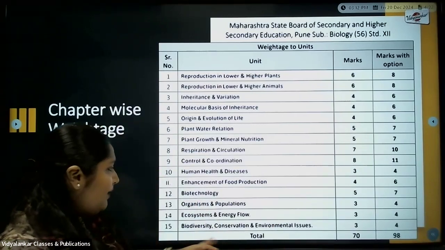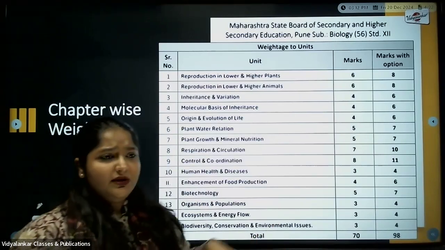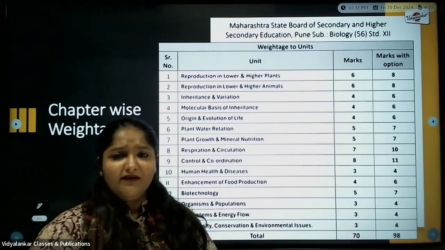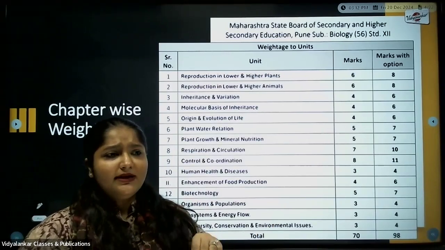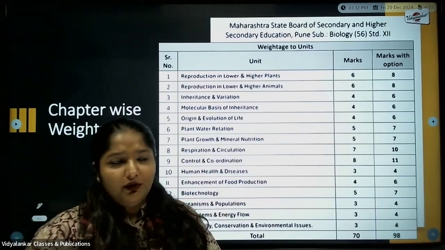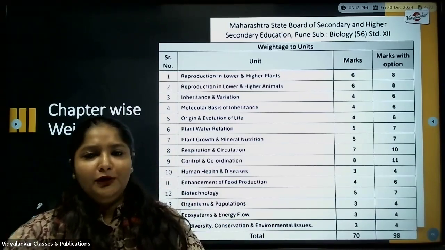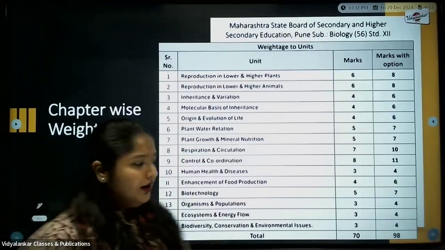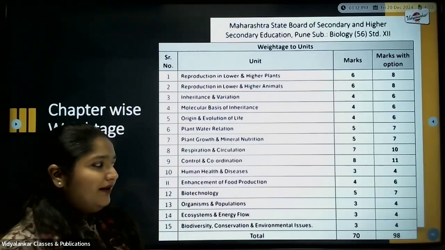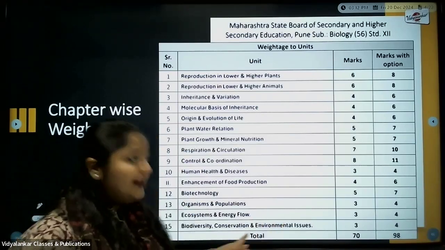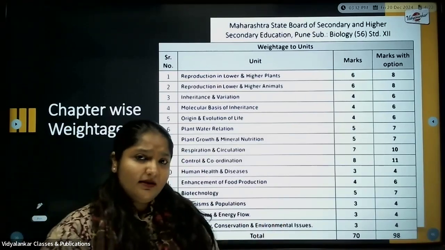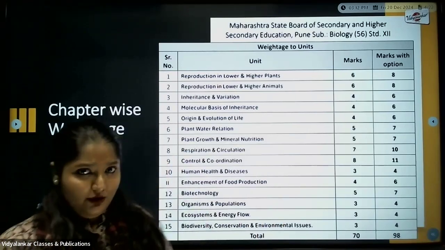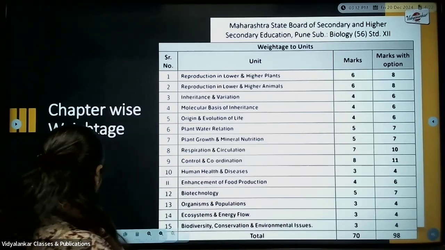Next is about biodiversity conservation and environmental issues, wherein MCQ, one line somewhere or the other. Even if you get a short note on, list the measures for controlling noise pollution or something, you can easily elaborate it. So the remaining part, as you can see the weightage, you can study accordingly. For these three chapters, please refer to the previous year's papers. It is going to be highly beneficial. Let's move on with the next.